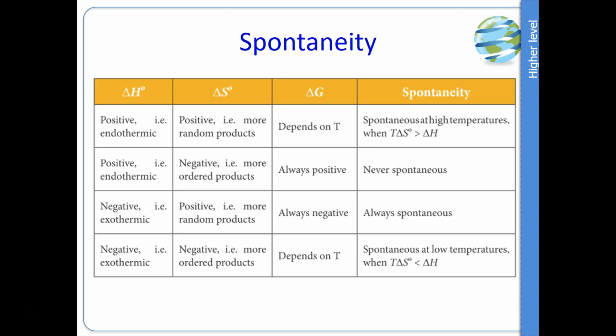Now spontaneity. Depending on the sign of delta H, delta S, and delta G, that will tell us whether it's ever possible for a reaction to be spontaneous. Let's look, for example, at the second one down. If delta H is positive, so it's an endothermic reaction, and delta S is negative, so the products are more ordered than the reactants,